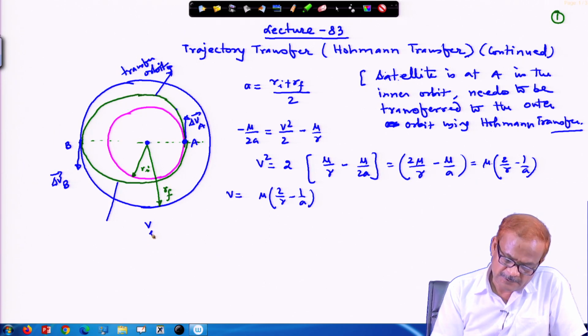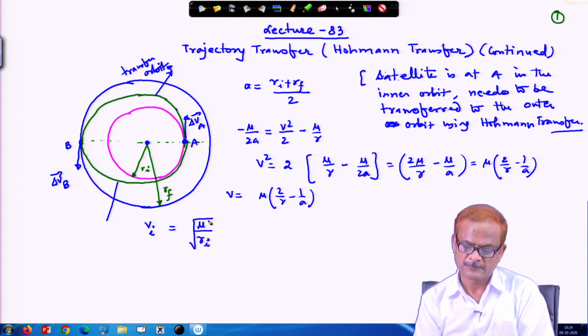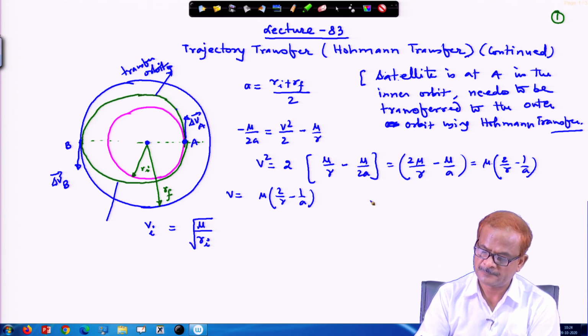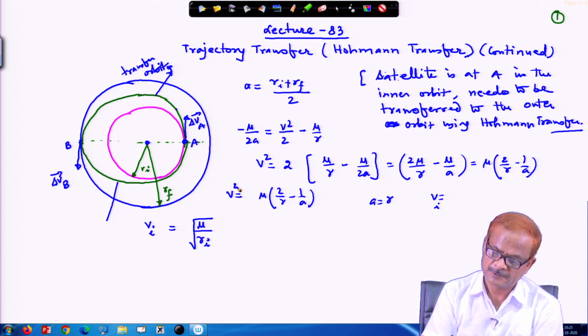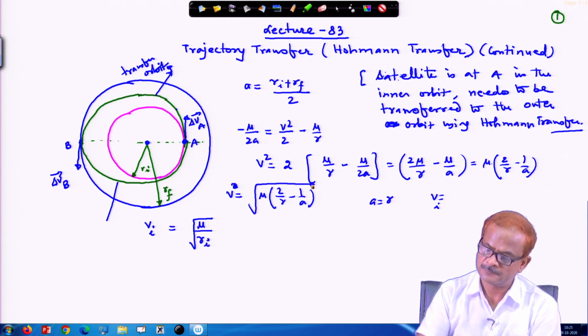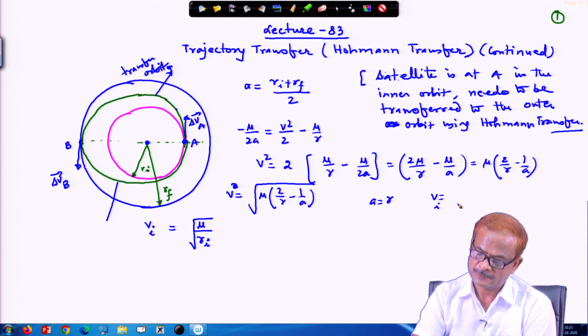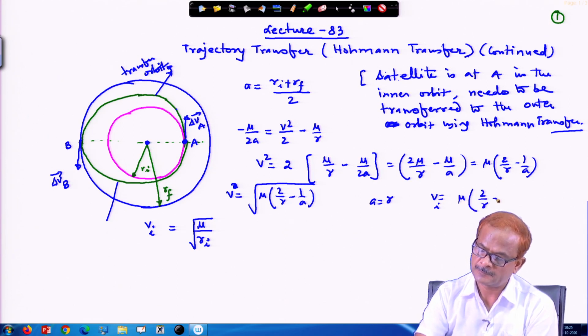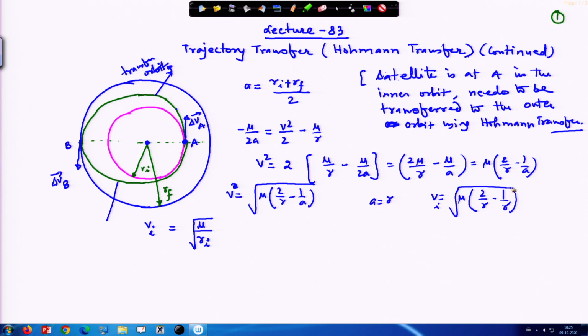Therefore, in the initial orbit the velocity will be given by the square root of mu by r I. Immediately you can see that for the circular orbit a equal to r, and therefore V I equals the square root of mu times 2 by r minus 1 by r, which gives the square root of mu by r.